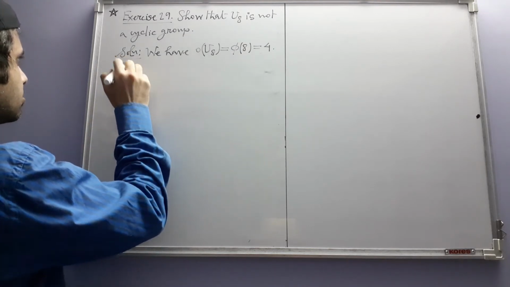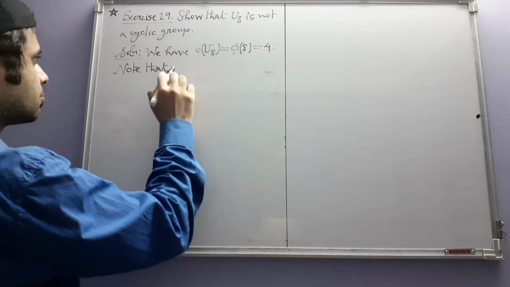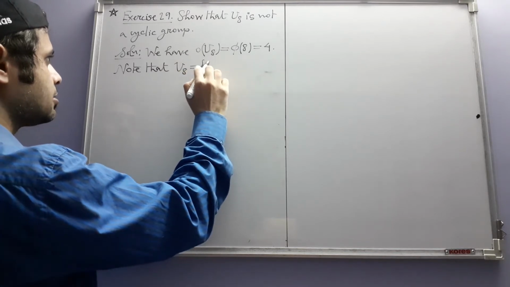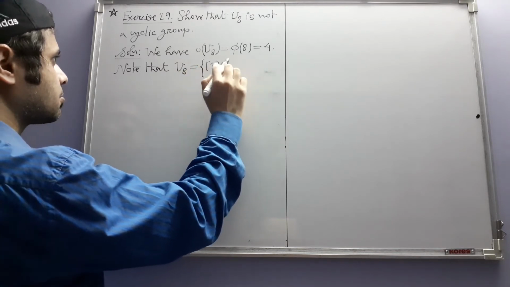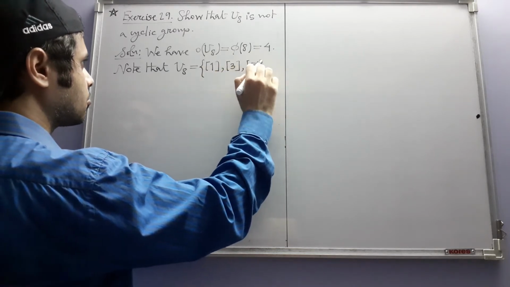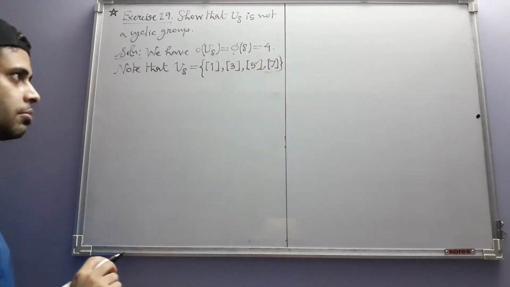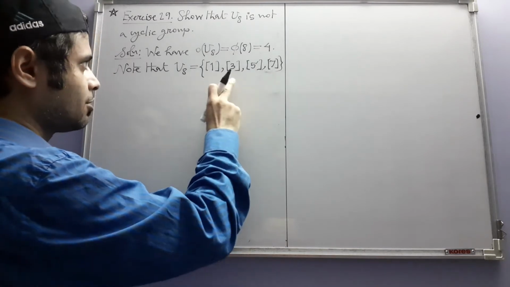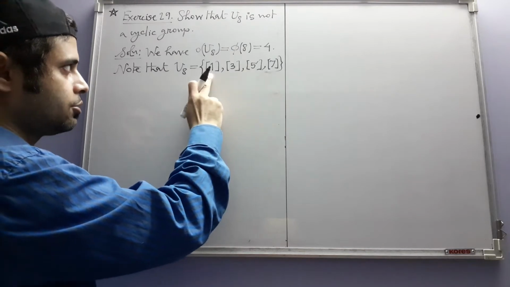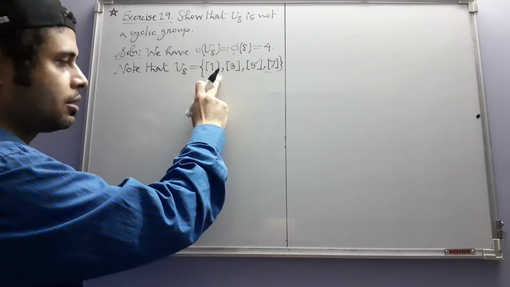Note that U8 has these elements. The notation is not very good for these congruence classes. It only shows the representatives of the congruence classes, but it does not show the modulus.